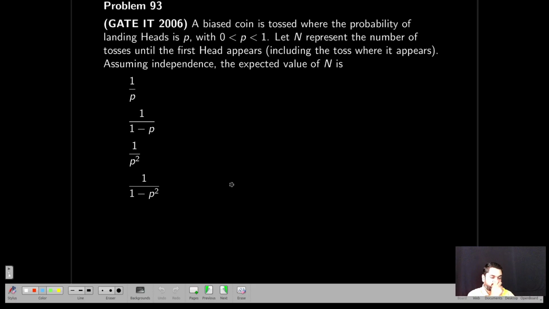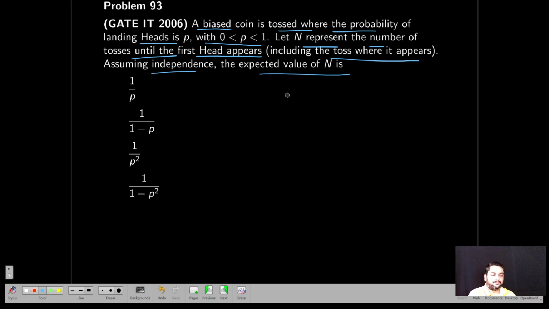Next. A biased coin is tossed where the probability of landing heads is P. Okay, a biased coin. So they are not giving the probability of heads. They are saying it lies between, it's actually greater than 0 and less than 1, not equal to 0 or 1. That n represents the number of tosses until the first head appears, including the toss where it appears. Assuming independence, the expected value of n is.